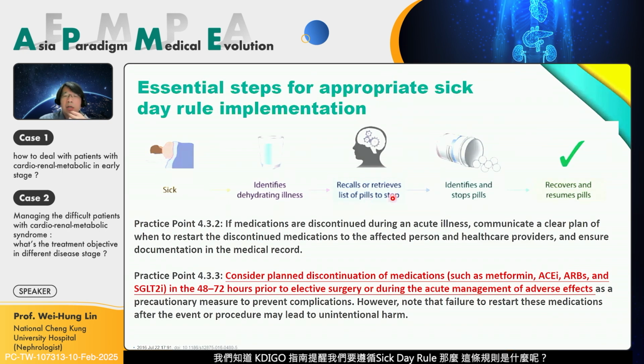So the guideline reminds us of the sick-day rule. What is the sick-day rule? When the patient gets sick, they may get dehydration, hemodynamic instability, or acute kidney injury. So we should discontinue some medications such as metformin, RAS inhibitors, and SGLT2 inhibitors. And if the patient will have a major operation, the medication should be discontinued 2 or 3 days before the operation. Mostly we discontinue the medication during admission, but sometimes we forget to resume the medication after discharge. So I think it's very important to resume the pills when his hemodynamics are stable, to protect his heart and kidney.